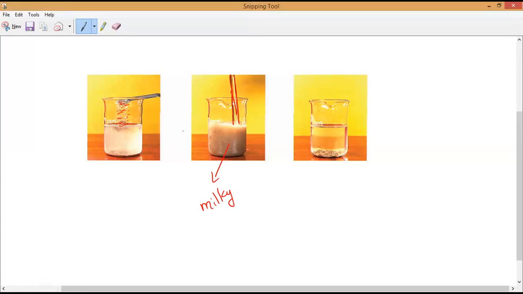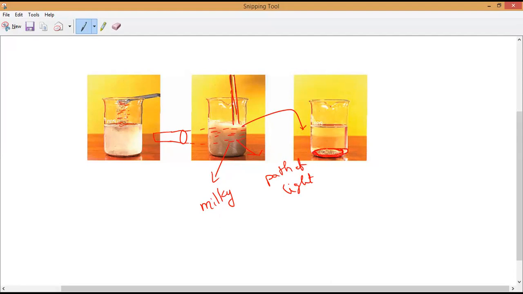Now, in this situation, if I keep the light, then what will happen? It will scatter the light and make the path visible. We can see the path of light. But if you leave it undisturbed, have you noticed, all the chalk powder will settle down. Yes or no?